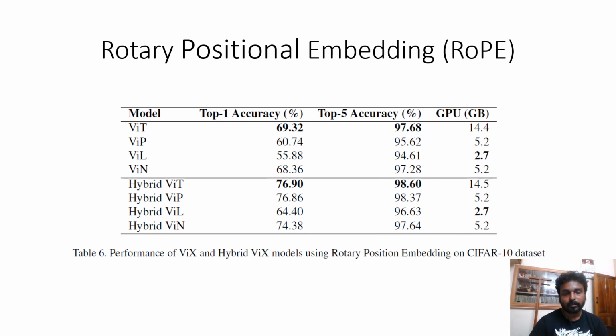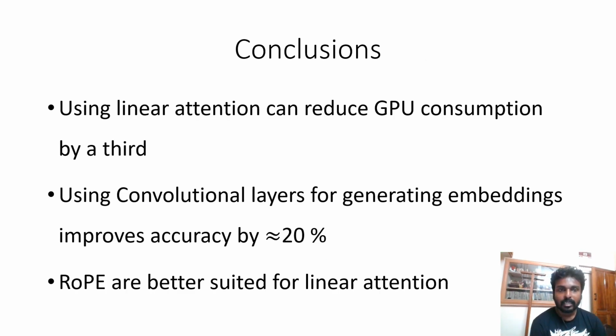We also performed experiments by replacing the one-dimensional position embeddings used in the Vision Transformer with rotary positional embeddings, and we found that accuracy actually improves when we use rotary positional embeddings. In our experiments, we find that replacing quadratic attention with linear attention can significantly reduce the GPU consumption. Also, replacing the linear embedding layers with convolutional layers can significantly improve the accuracy. We also find that rotary position embeddings are much better suited for linear attention.